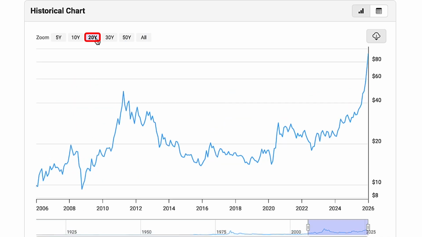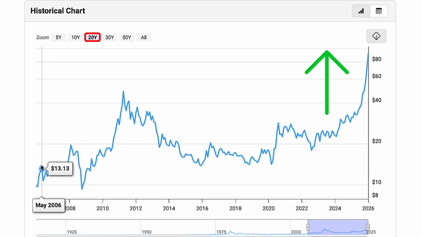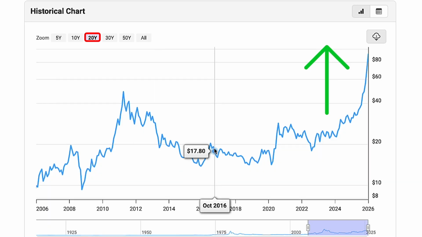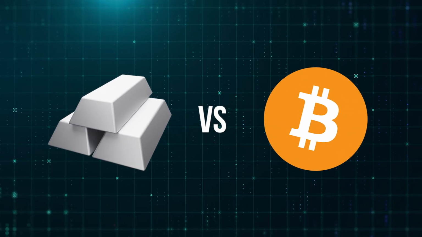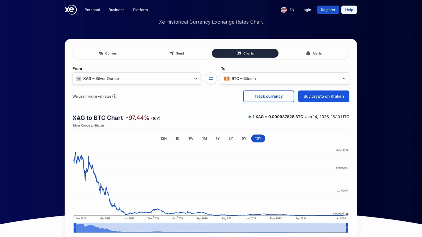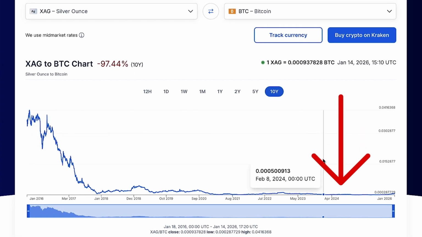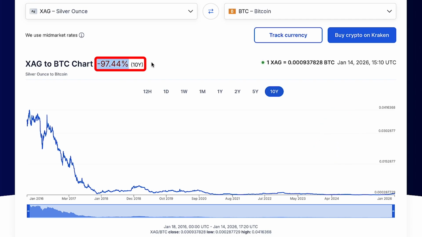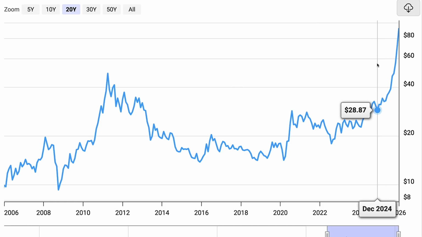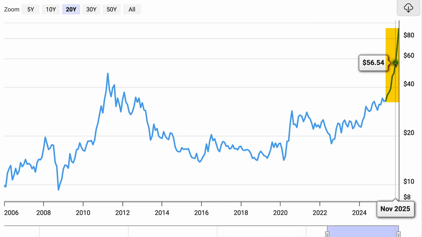If we take for example the last 20 years, you can see the price has gone much higher, but again the same. Let's compare silver against Bitcoin, and here you can see the last 10 years. Silver is absolutely collapsing against BTC. Silver has lost more than 97% of its value in the last 10 years against BTC. If we take a longer time frame, for example 15 years or 16 years, silver has lost even more value against Bitcoin. And you can see recently against USD, silver has gone up pretty rapidly.